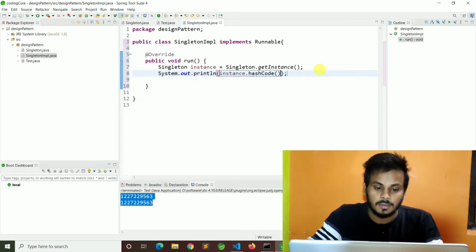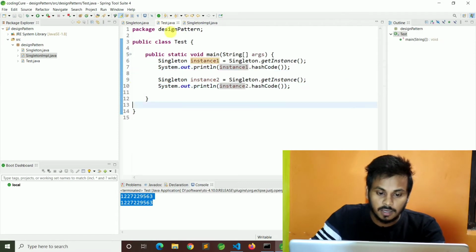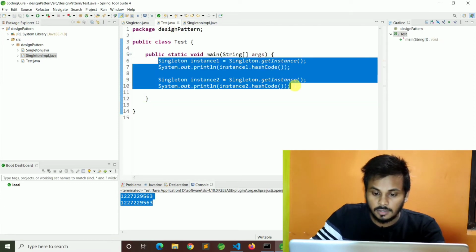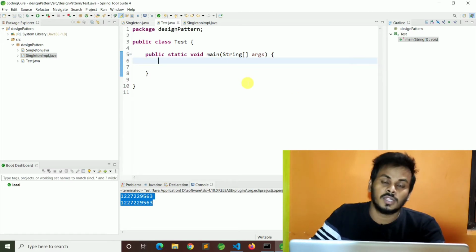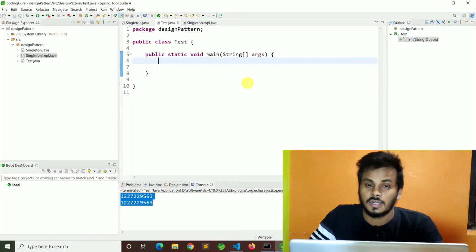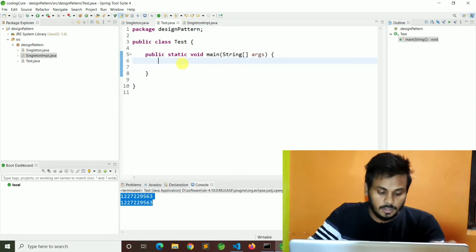In the test class, I just create two threads. How to create a thread?